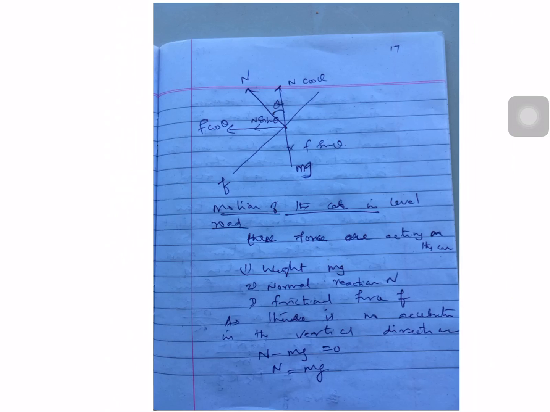So, motion of the car on a level road. Here there are three forces acting on the car. What are they? One is weight mg, second one normal reaction, and third one frictional force. Here there is no acceleration in the vertical direction. I mean, only in the horizontal direction we have some acceleration. In the vertical direction no acceleration. So we can write N minus mg equal to 0, or N equal to mg.